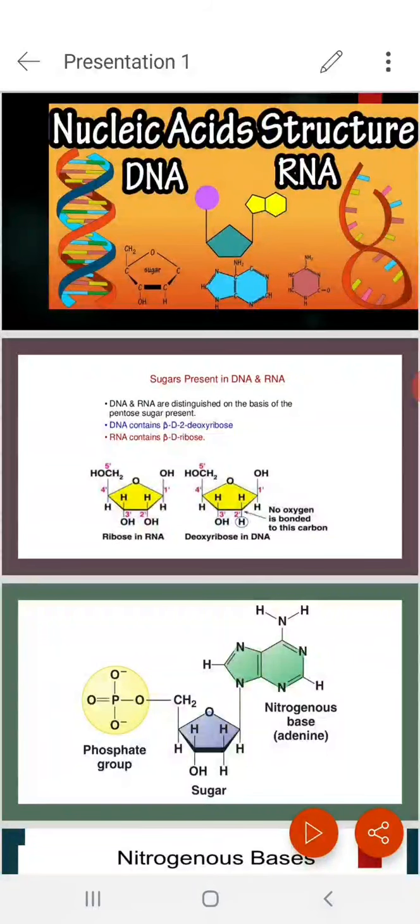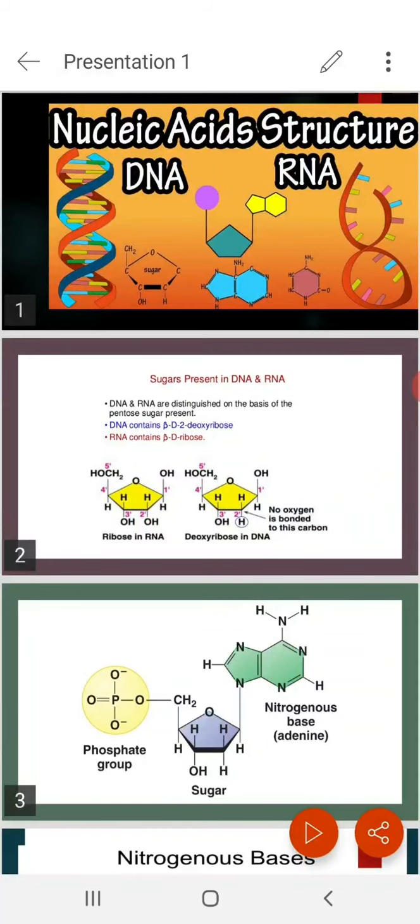First of all, we should know where the nucleic acids are present. In a living system, the nucleic acids are present mostly in the nucleus, because the mastermind of the cell is the nucleus, which constitutes nucleoplasm, and nucleoplasm in turn constitutes chromatin material, which is made up of DNA and protein. Along with this DNA, RNA is also found.